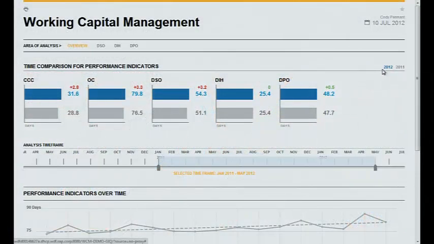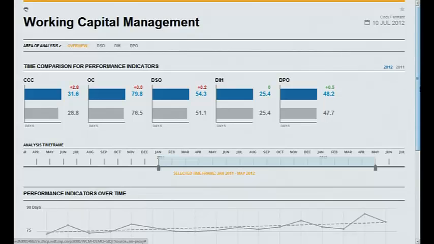Okay, so what I've got here in my browser is my working capital management. This is a dashboard that your typical CFO would actually have a look at. Here you can see the key KPIs, comparing 2010 and 2011. I've got things here like days payable outstanding, but I see here my days sales outstanding, where I'm getting my cash, is a bit of a problem. I'm 3 days overdue here.